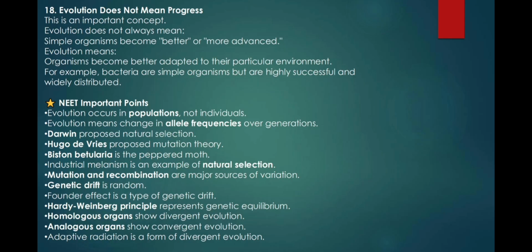Mutation and recombination are major sources of variation. Genetic drift is random. Founder effect is a type of genetic drift. Hardy-Weinberg principle represents genetic equilibrium.